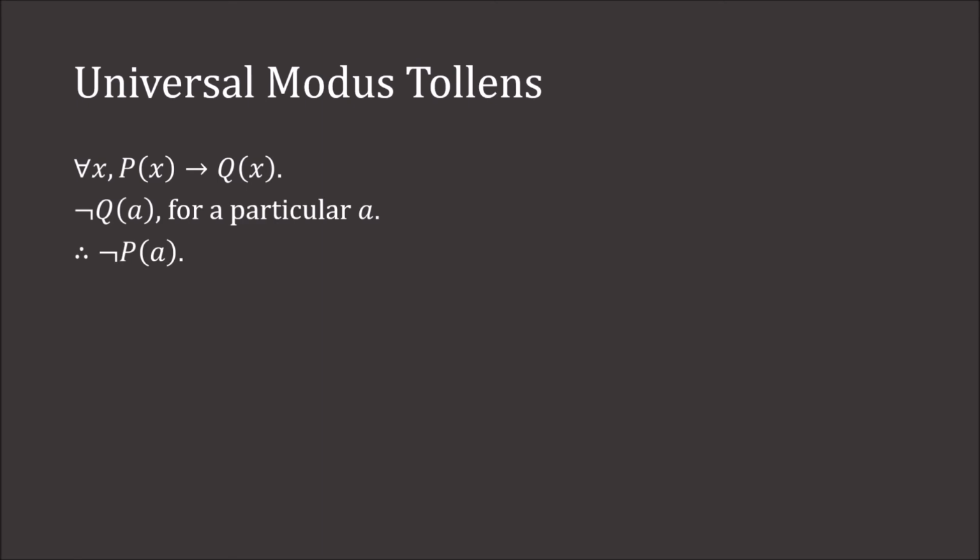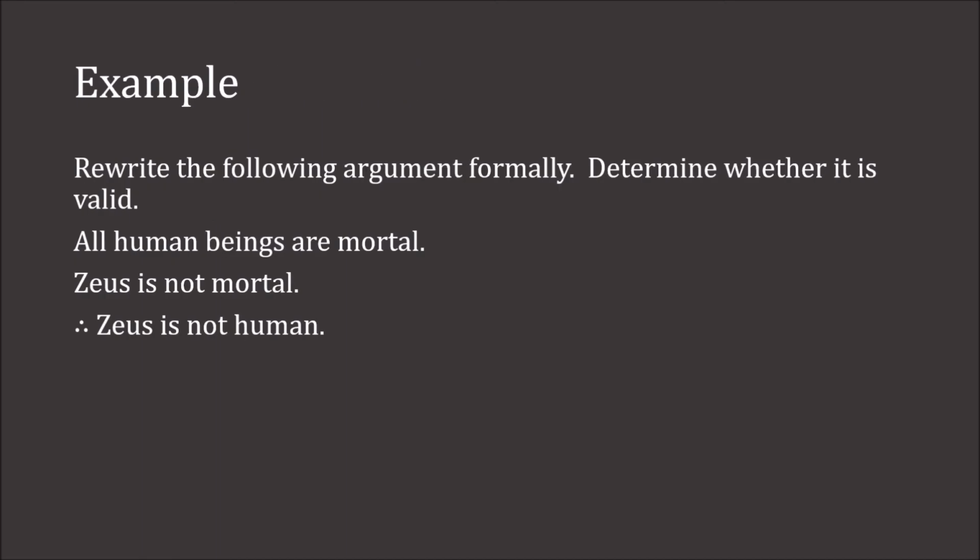Universal modus tollens. For all x, if p of x, then q of x. Not q of a for a particular a. Therefore, not p of a. Again, we're going to rewrite the following argument formally and then determine whether it is valid. All human beings are mortal. Zeus is not mortal, therefore Zeus is not human.